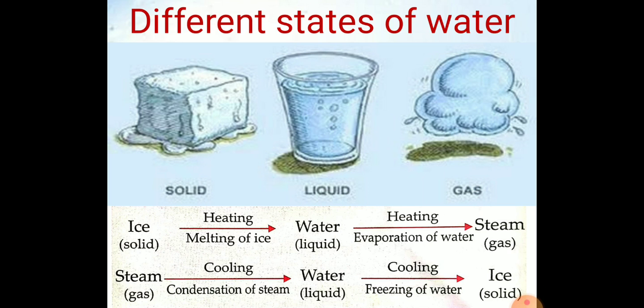Different states of water. Water exists in three physical states: solid, liquid and gas. These states can be changed from one state to another by heating or cooling. For example, ice can be heated or melted to form water. Water can again be heated to form steam or gas, which is called evaporation. Steam can be cooled or condensed to form water, and water again cooled or frozen to form ice.